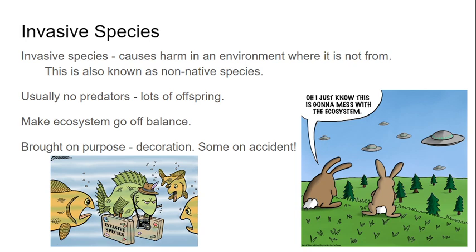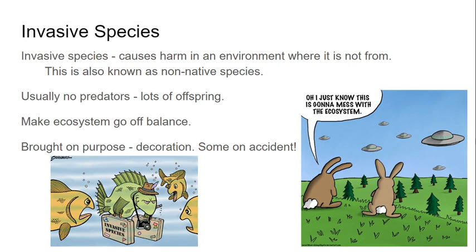Now, this has to do with humans because usually we are the source of how things get moved around. Sometimes they are brought in on purpose. So back in the 1800s, they would bring over plants from Europe saying, oh, this one's really pretty. I want to have this in my yard as a hedge. It looks great. So I'm going to bring it from Europe and plant it in my front yard. So sometimes they were brought on purpose. Sometimes they were brought on accident.